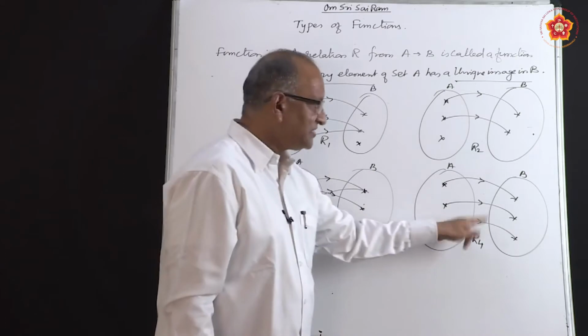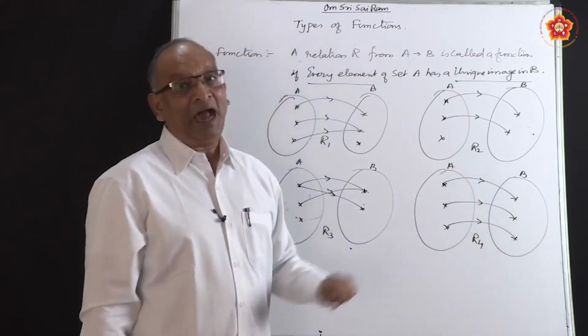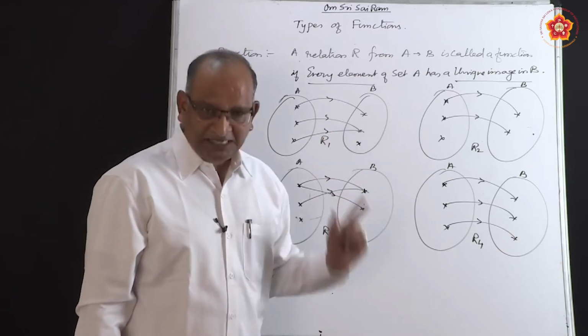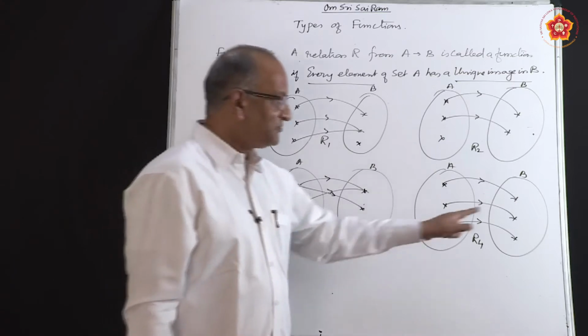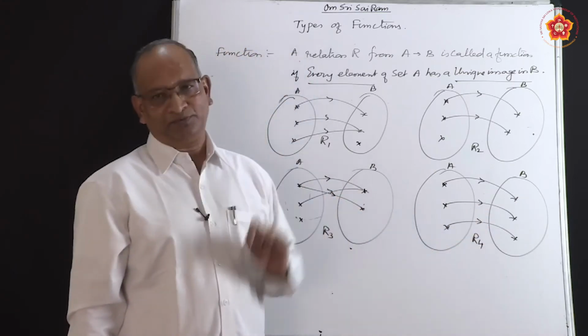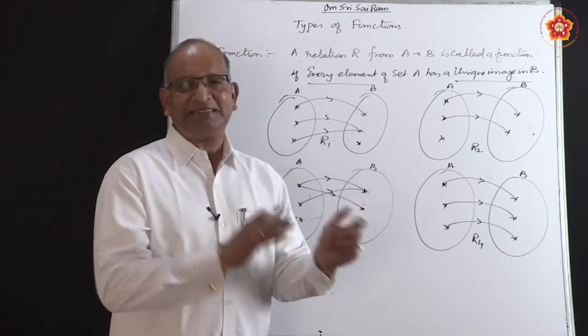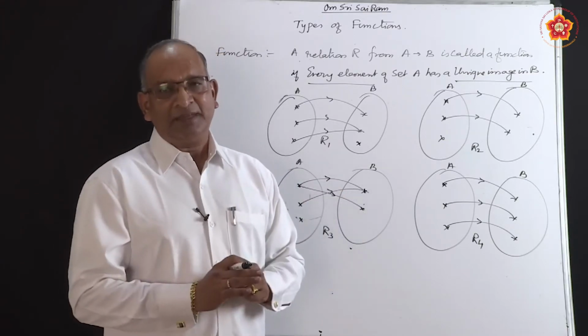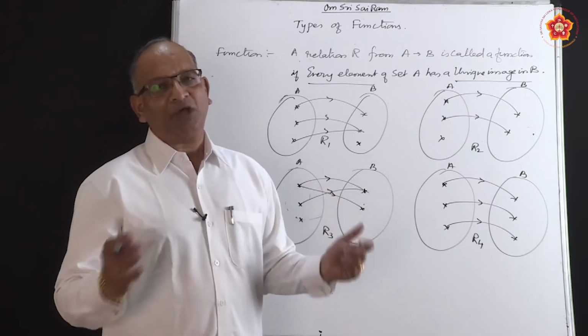Whereas if you look at this function, you will find that all the elements in the codomain are connected. Means what? The codomain is equal to range. So this function is called onto. When range is a subset of codomain, it is into. When range is equal to codomain, it is onto.